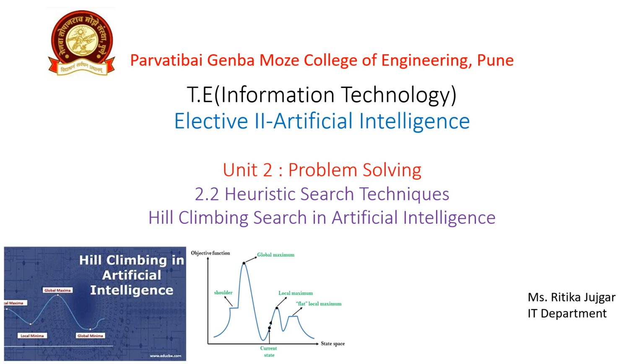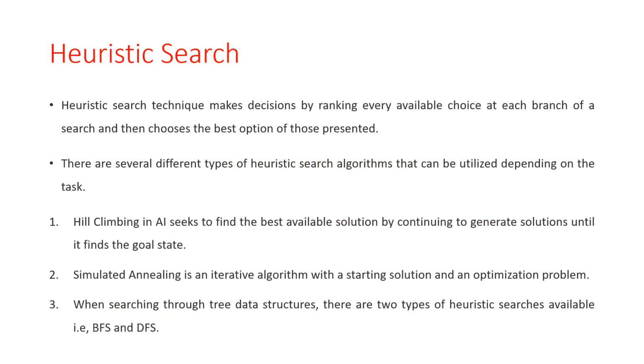In the heuristic search technique, the first point is that it makes the decision by ranking every available choice at each branch of a search and then choosing the best option of those present. In the heuristic search technique, there are different search algorithms that can be utilized depending on the task, like hill climbing, simulated annealing, BFS, DFS, best first search.